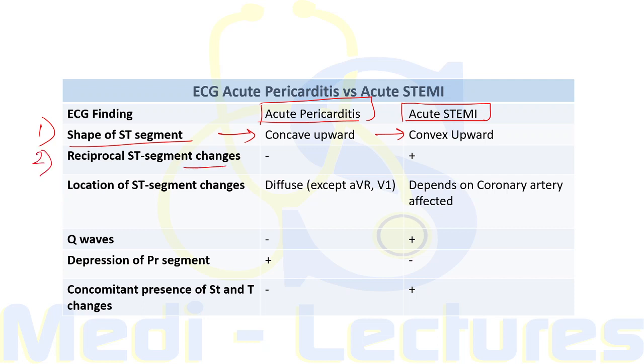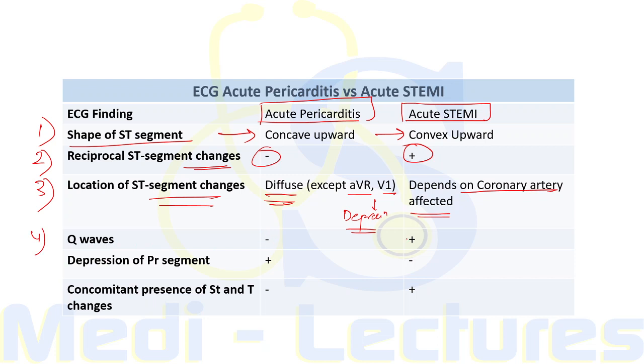Reciprocal ST segment changes are usually absent in acute pericarditis and will be present in the reciprocal leads in the ST elevation MI. When we consider the ST segment changes, these are usually diffuse in pericarditis except in AVR and V1, where we have seen there will be depression. In ST elevation MI, the location of ST segment changes depends on the coronary artery which is affected. Pathological Q waves are absent in pericarditis while present in ST elevation MI.